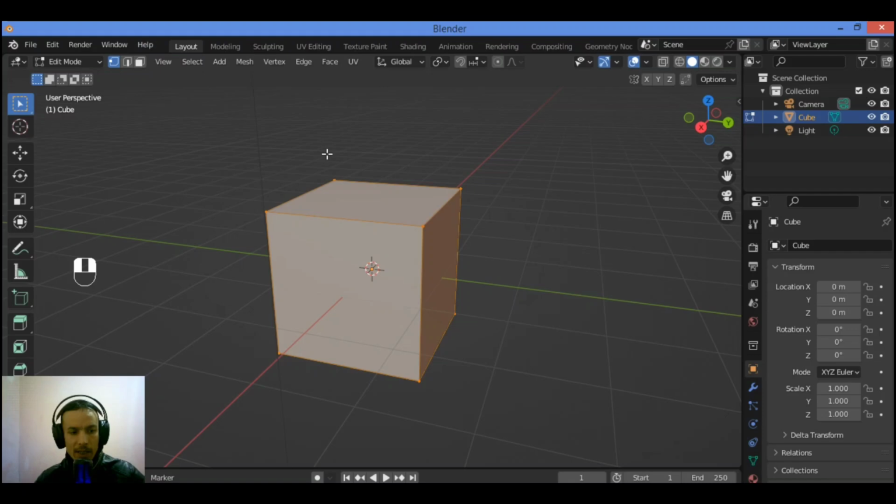When in edit mode, we can press the number row 1, 2, or 3 to switch between vertex, edge, and face selection in that order. You can also go over here and switch between those modes: vertex select mode, edge select mode, and face select mode. If we also hold Shift while doing so, we can activate and deactivate multiple selection modes at a time, like this.